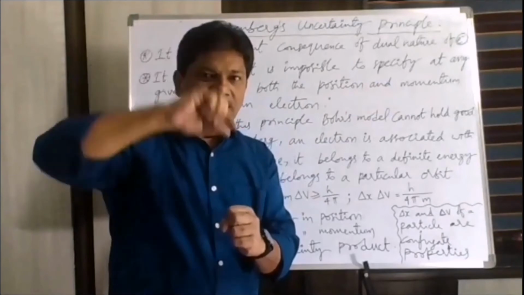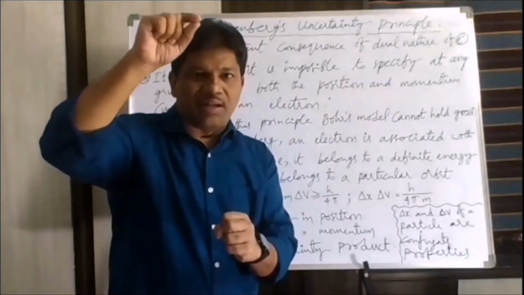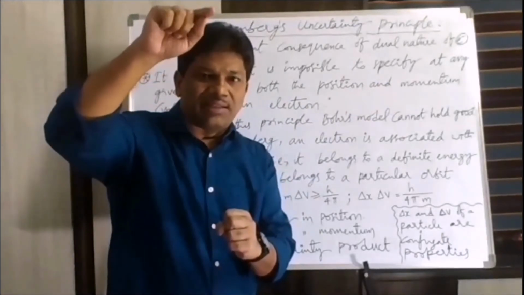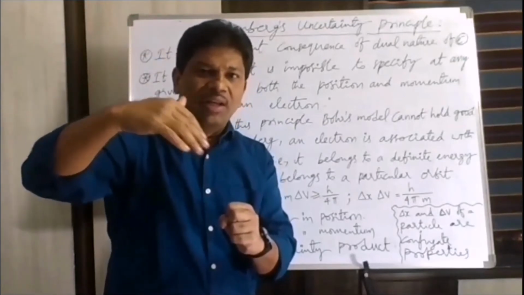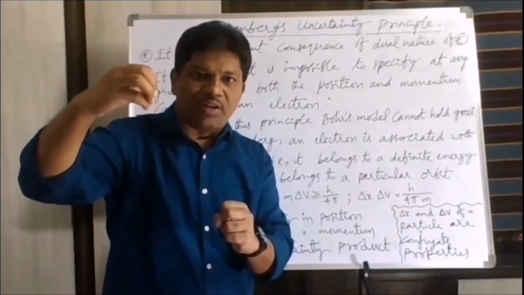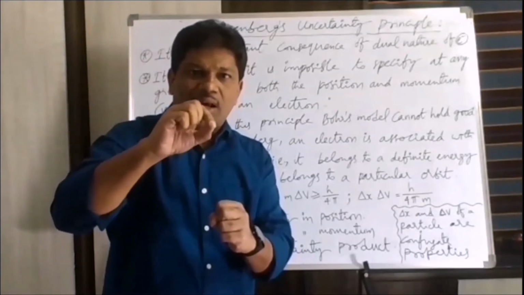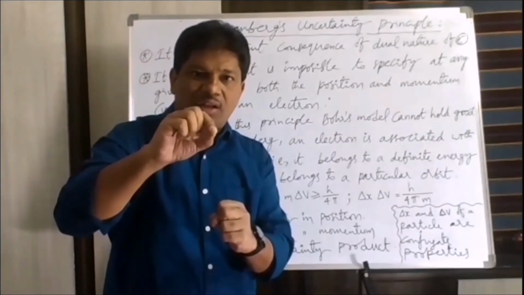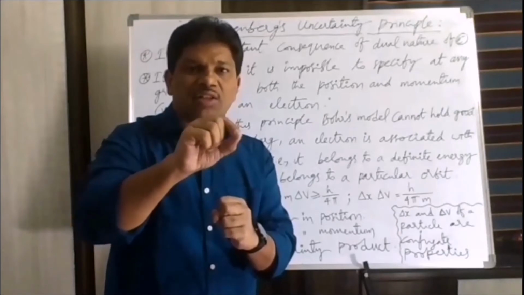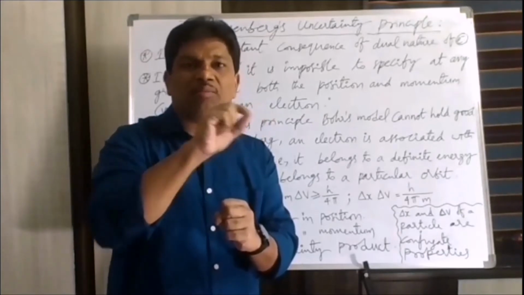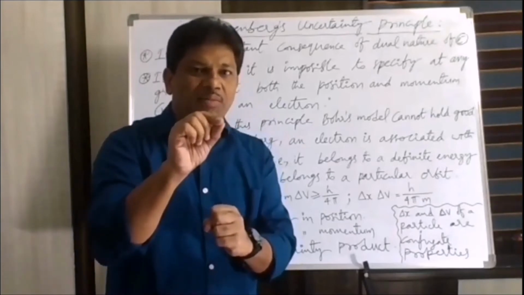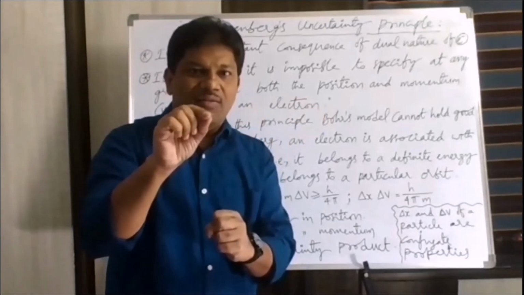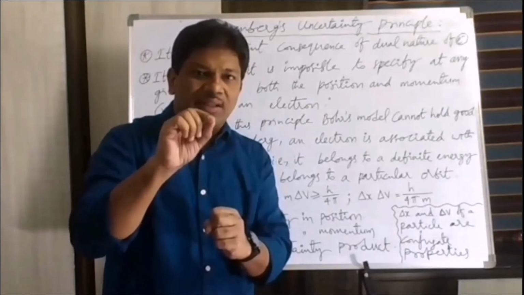By observing this reflected photon, we can understand that the reflected photon has lesser energy than the incident photon. That means what happened here? From the incident photon, some quantity of energy is absorbed by this electron, and the electron's velocity has become very large. That's why mass into velocity became very large. That is, momentum became very large, and it became uncertain. That's why the momentum becomes uncertain when the position of the electron is located.